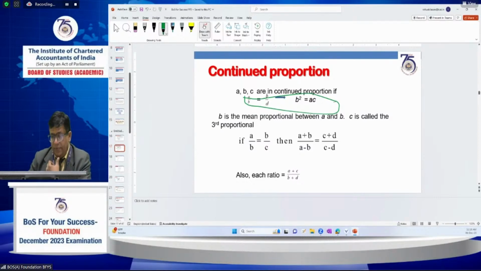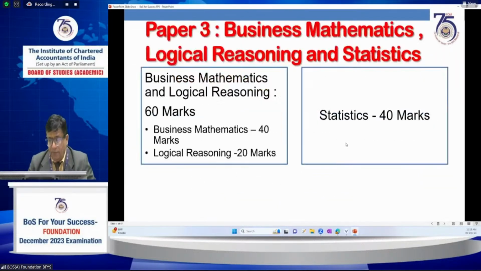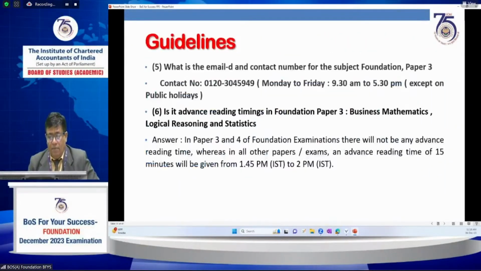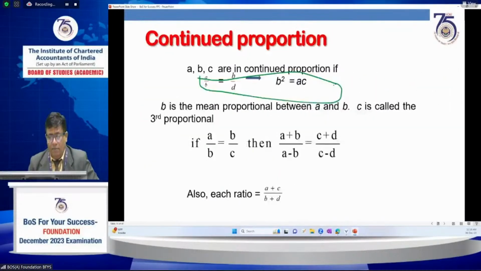If A by B equals B by C, then B square equals AC. B is the mean proportional between A and C. C is called the third proportional.